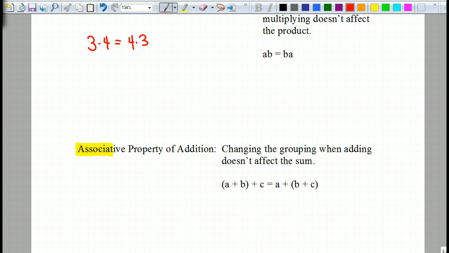Okay? So if I did this, 1 plus 2 plus 3 is the same as saying 1 plus parentheses 2 plus 3. So on this first one, 2 is hanging out with 1.